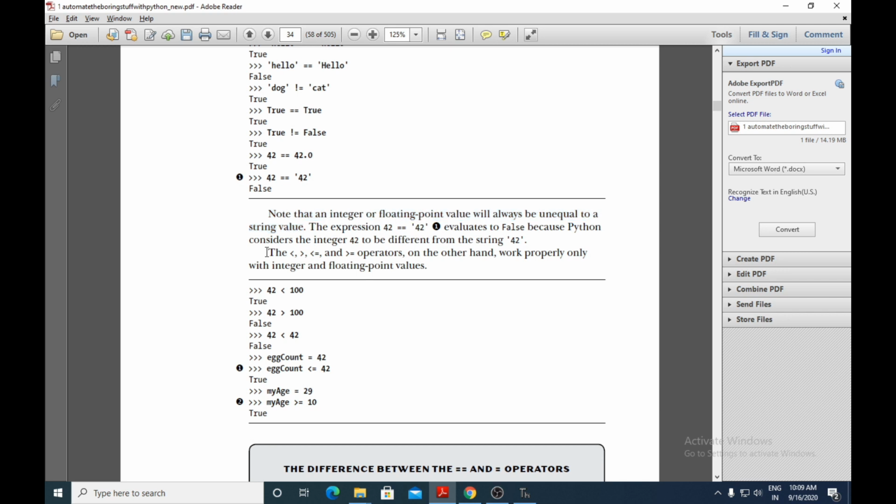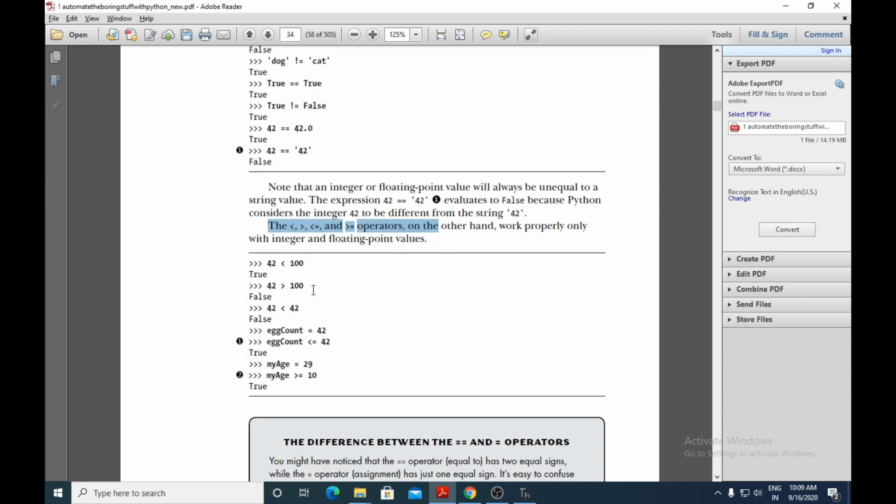Whereas the less than, greater than, less than or equal to, and greater than or equal to operators work properly only with integer and floating point values. So these operators you can use for integer and floating point values and not for string values. For example, you can see here 42 is less than 100, which is obviously true. 42 is greater than 100 is false.